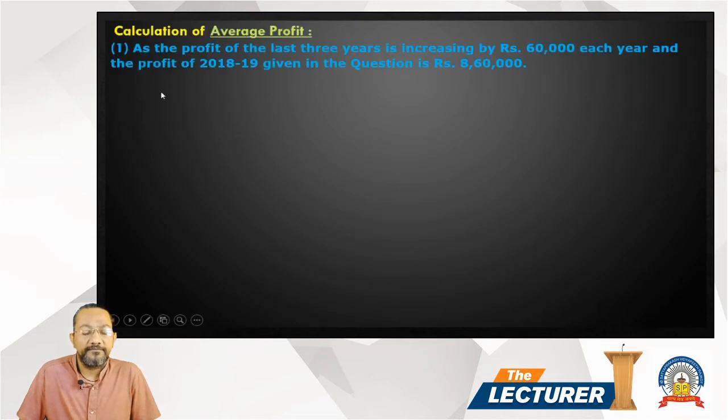So average profit. As the profit of the last 3 years is increasing by 60,000 each year, and the profit of 18-19 is given in the question, 8,60,000.